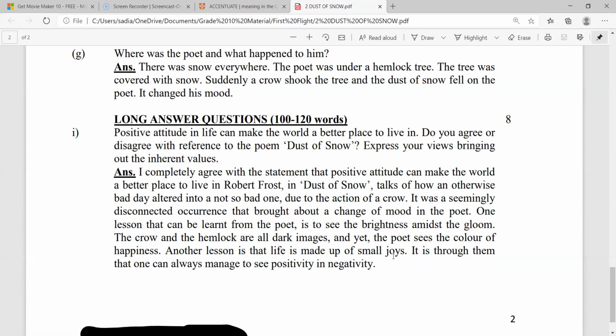the image that the poet has used of darkness and the image that the poet wants to project of happiness has shown the complete contrast of life, or the ups and downs of life, or the negativity or positivity of life, which is definitely a part and parcel of life, and one needs to get over the negativity or setbacks in life in order to begin anew.